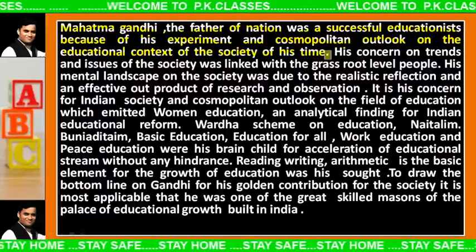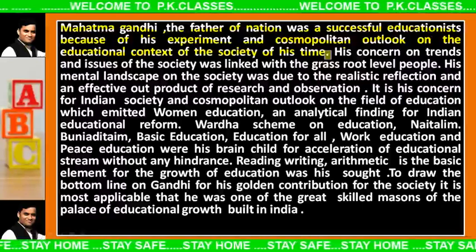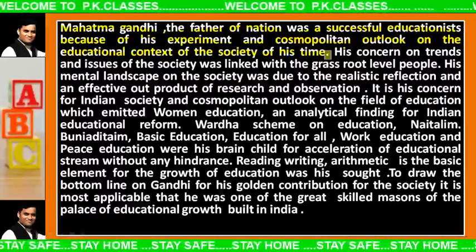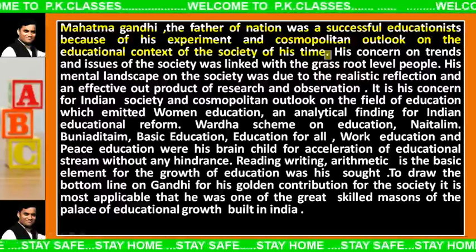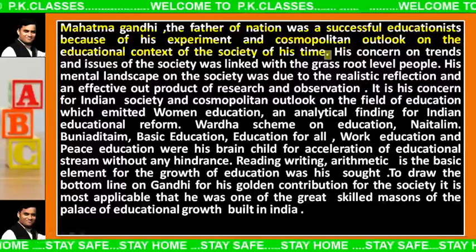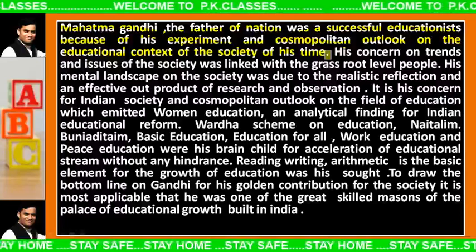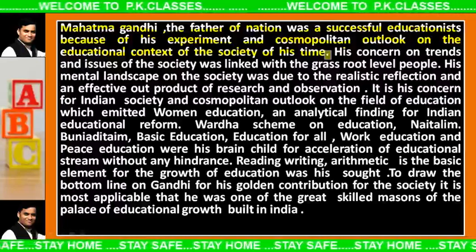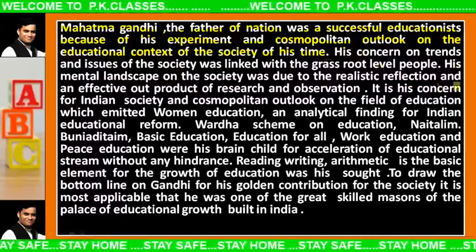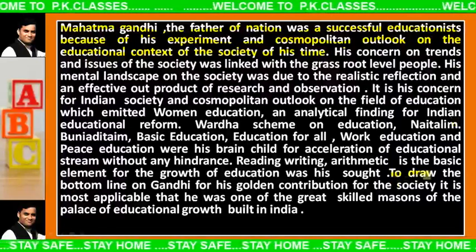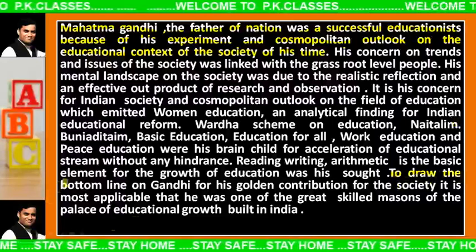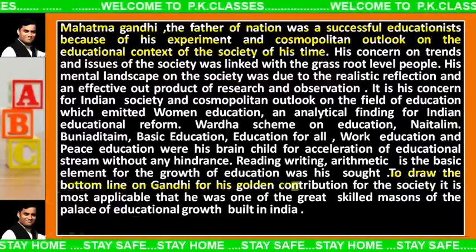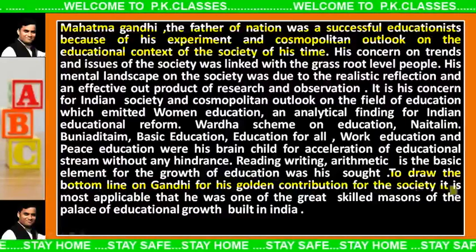The highlighted area, the yellow highlighted area, look at this. Particularly this sentence is a very long sentence and expresses the cosmopolitan outlook and educational experiment of Mahatma Gandhi. Okay, let's go to the last line, to draw the bottom line on Gandhi for his golden contribution to the society.